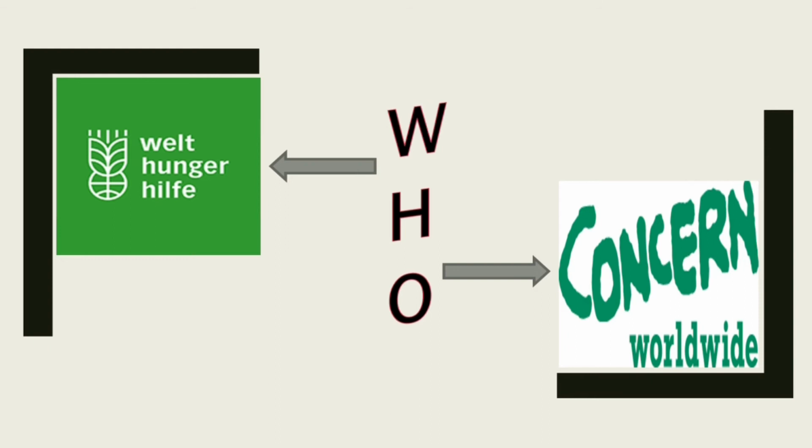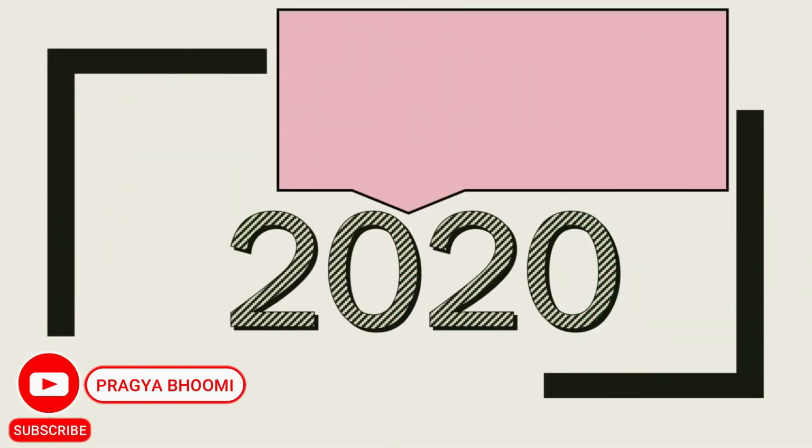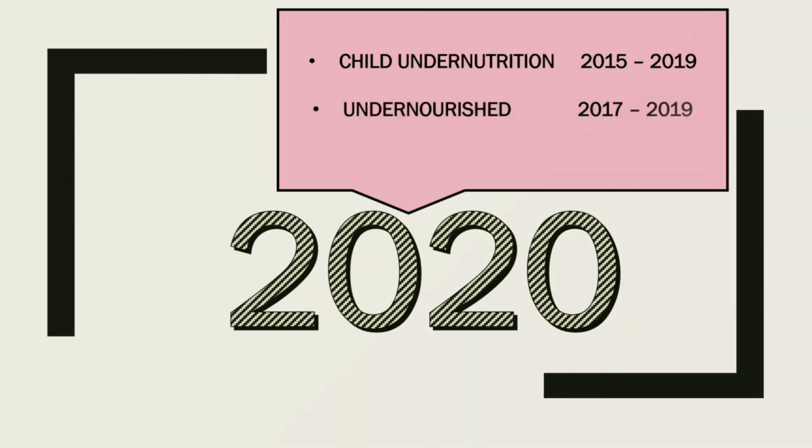Some highlights of the 2020 report I have put here in the slides. The 2020 report is not published based only on the 2020 data. It is based on 4 years of data. That is, child undernutrition is measured for the 4 years 2015 to 19. Undernourishment is measured from 2017 to 19 and child mortality is measured in the year 2018. So different years are considered for measuring each parameter, and they have published the 2020 report.